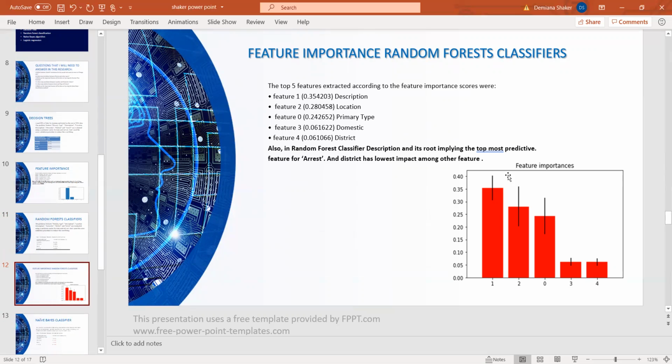I also looked at the feature importance in this model. Again, description, feature 1, had a score of 0.35. The district has the lowest impact among the other features, and domestic has a score very close to district.